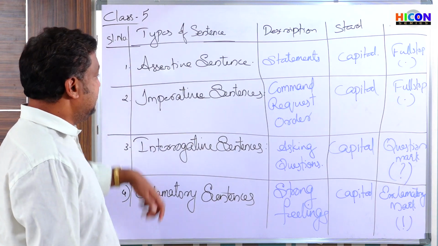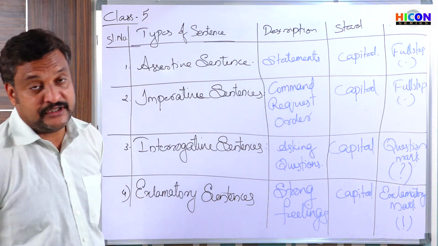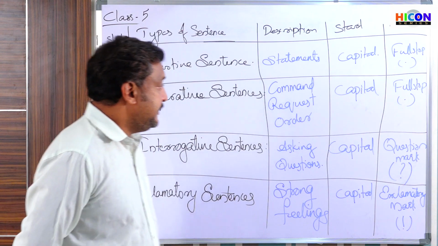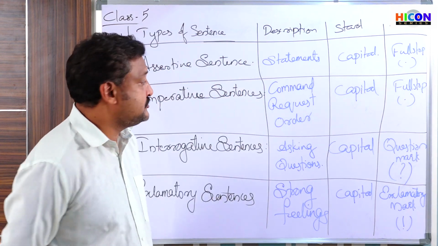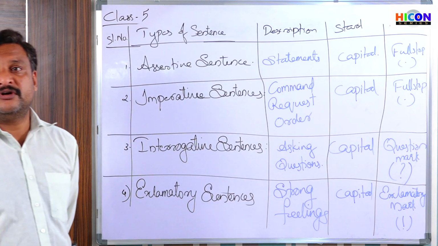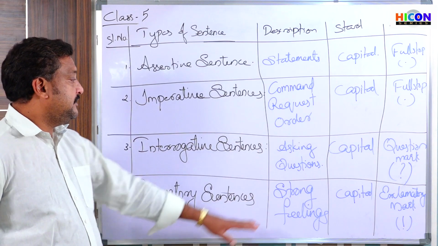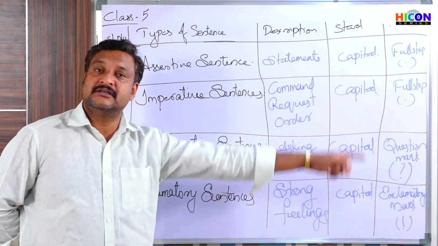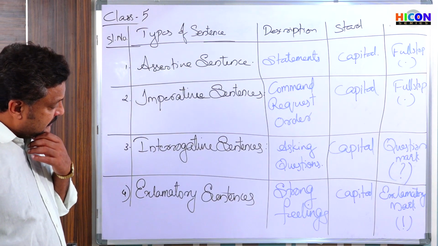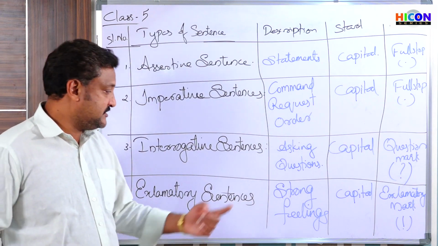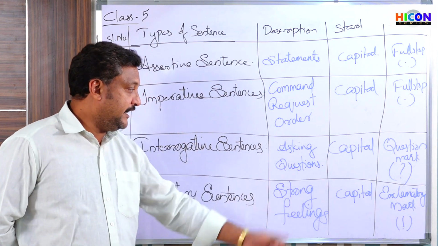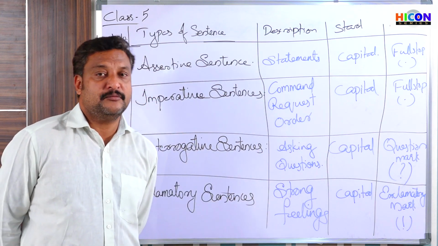The second type is an imperative sentence. They are used for expressing commands, requests, orders, etc. They also start with a capital letter and end with a full stop. The third one is an interrogative sentence. Interrogative sentences are used for asking questions, and they start with a capital letter and end with a question mark. And the fourth type is exclamatory sentences. Exclamatory sentences are used for expressing strong feelings, right? They also start with a capital letter and end with an exclamation mark.